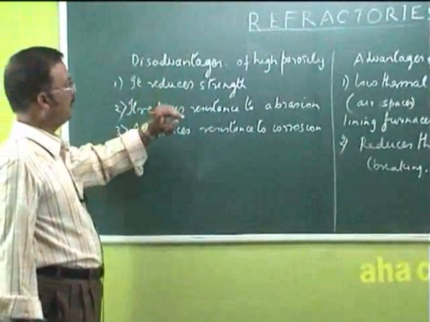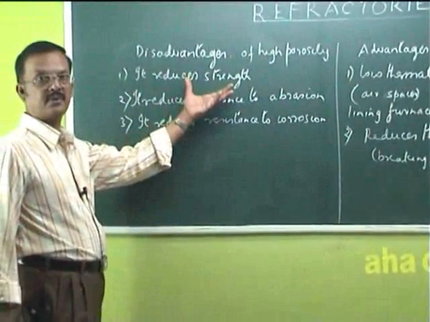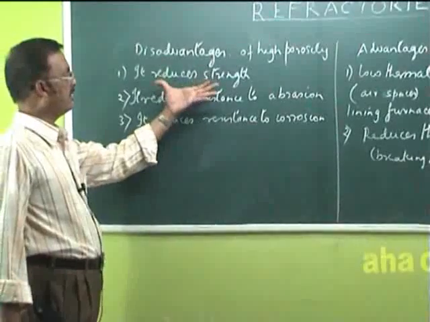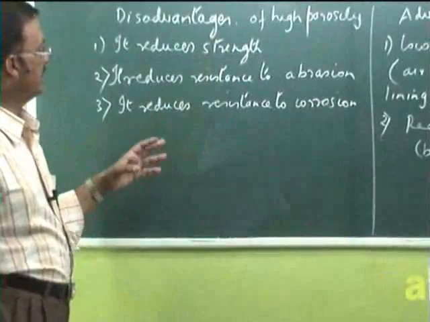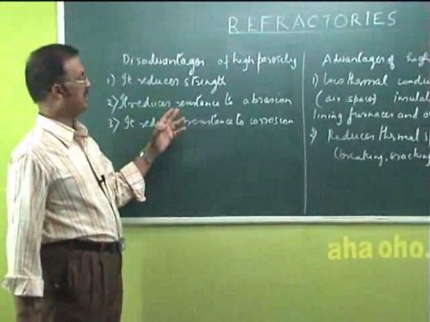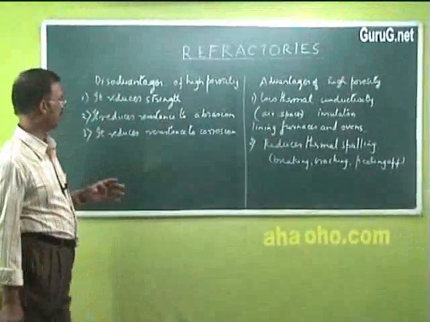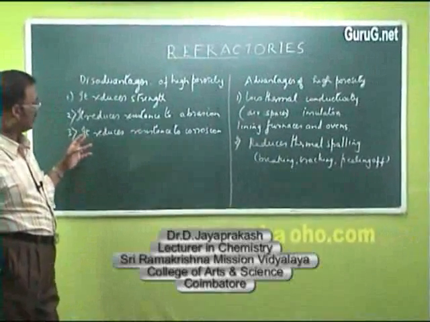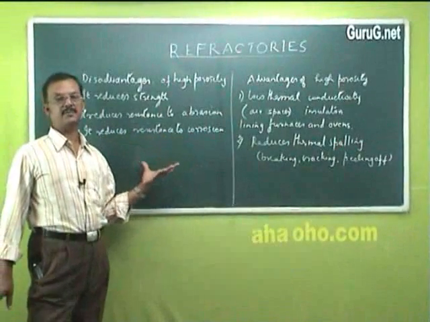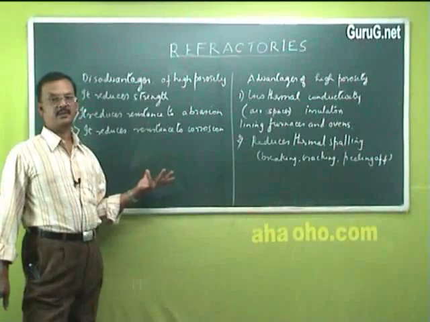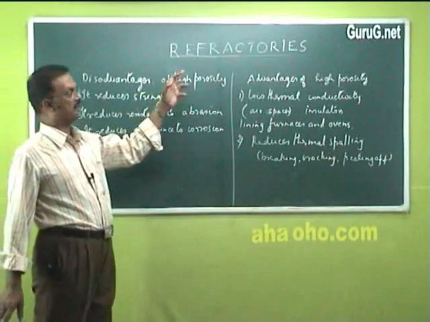If they are highly porous, then the strength is reduced, or they have a very poor strength. Second, high porosity reduces the refractory's resistance to abrasion, or it can easily get abraded, and it also reduces resistance to corrosion, or they can easily get corroded, that is, they can be affected by the environment. So these are the three disadvantages of high porosity refractories.